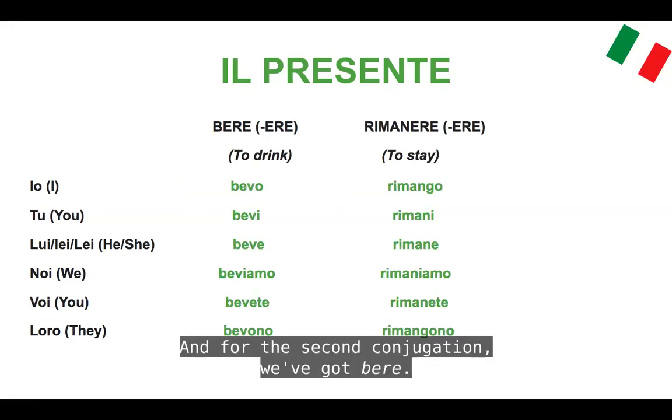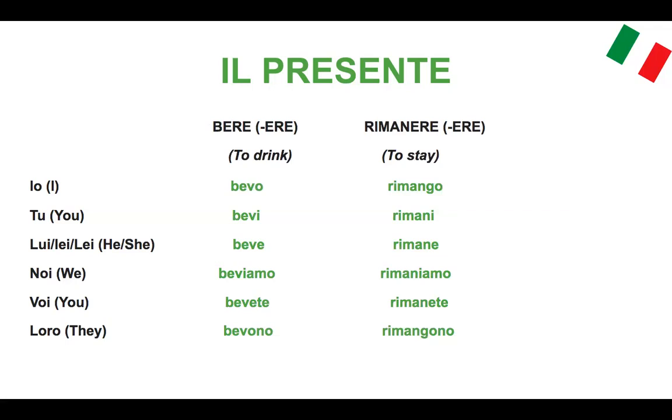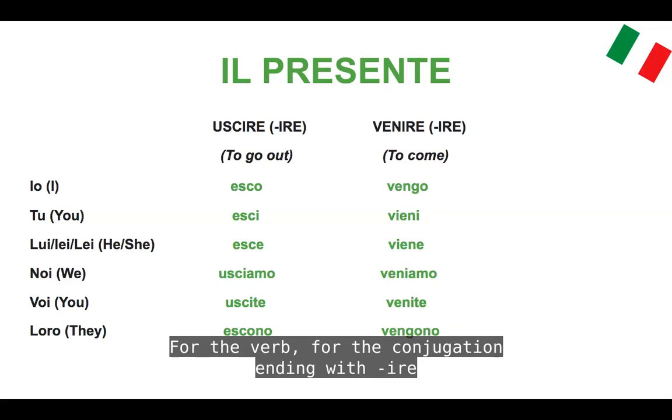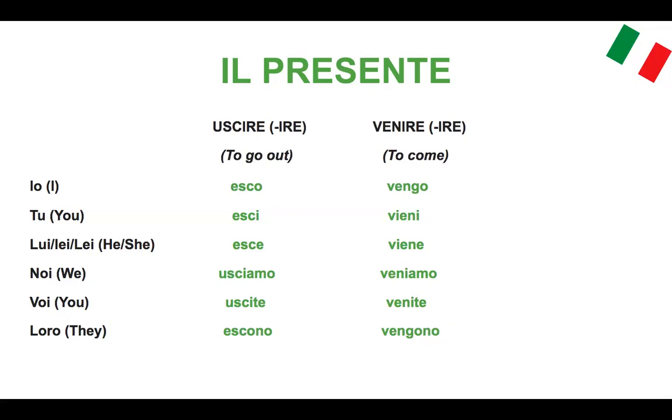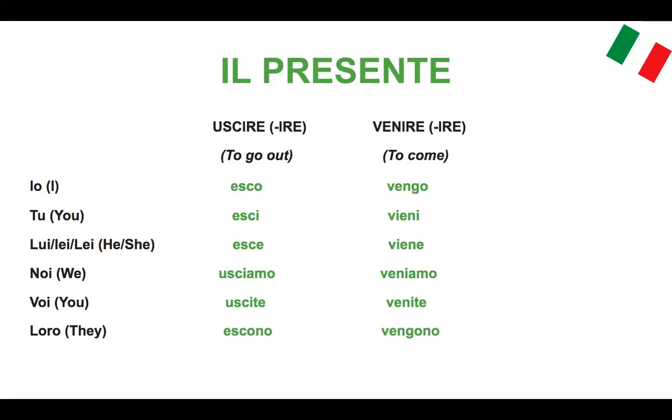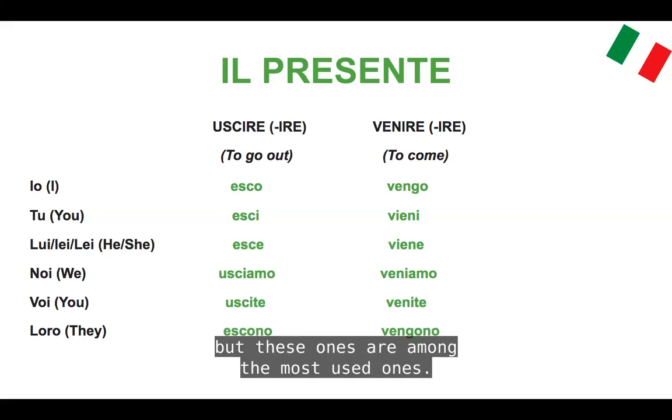And for the second conjugation, we've got bere, to drink, and rimanere, to stay. For the conjugation ending with -ire, we've got uscire and venire. Of course, there are many other irregular verbs, but these ones are among the most used.